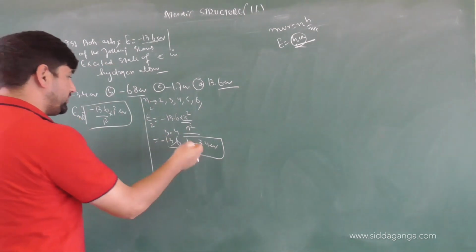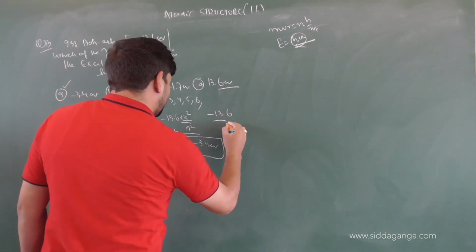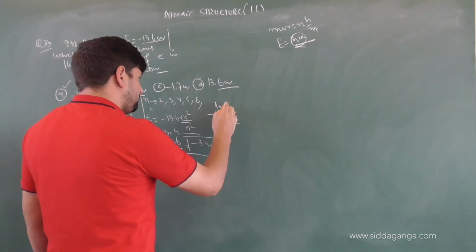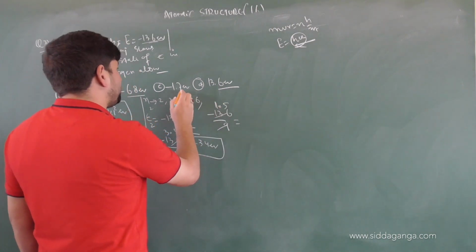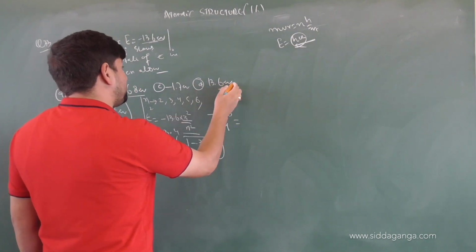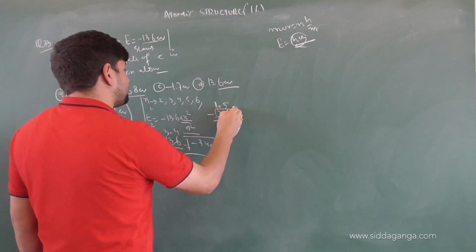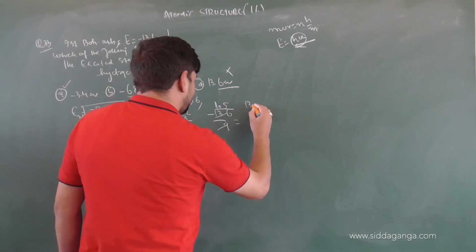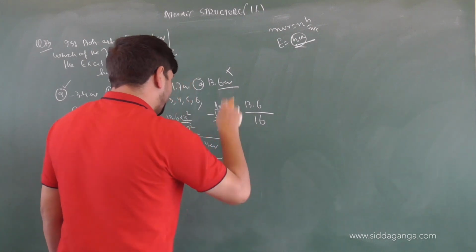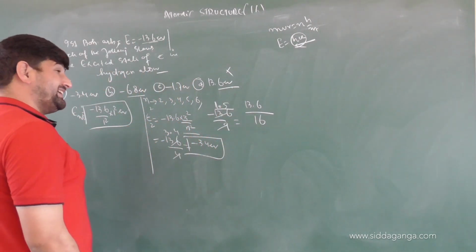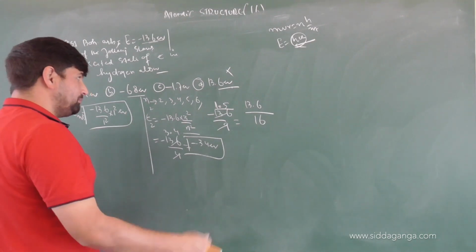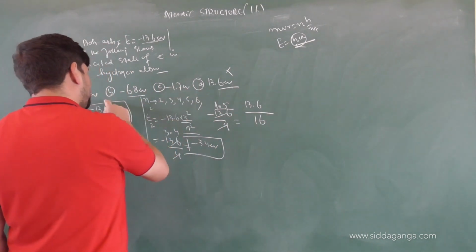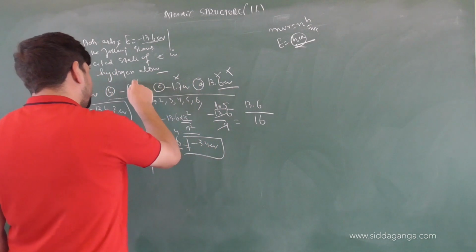Let us see, if you divide minus 13.6 by 9, how much is the value? It is 1.5. With respect to the second energy level, it is 1.5. So do you have any 1.5 here? No. With respect to the fourth energy level, it will be 13.6 divided by 16. The values will further keep on becoming less negative. So 1.7 is not possible with the third energy level. These obviously will not be possible at all. So all of these are not possible with the excited states.